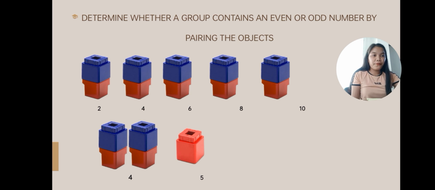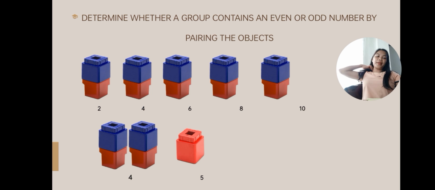Here we have 4 unifix cubes that are paired together. If we add only one cube, we will have 5 cubes altogether, because 1 more than 4 is 5. Is the number 5 an even or odd number? Remember, a number is even if it has a partner. Here, there is one cube without a partner. The number 5 is an odd number. All odd numbers have leftovers.